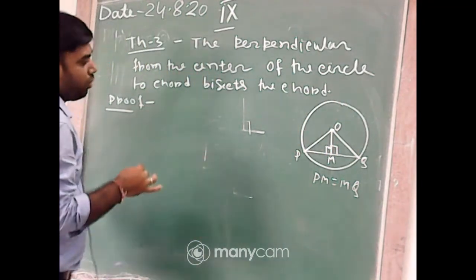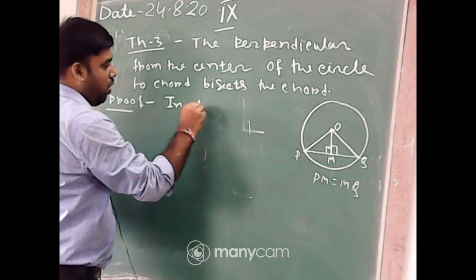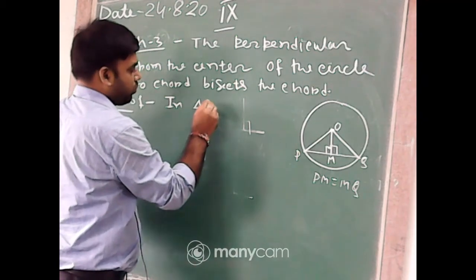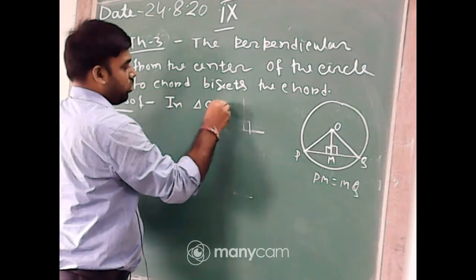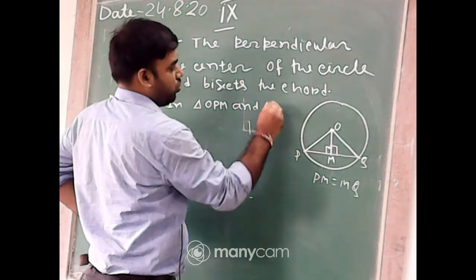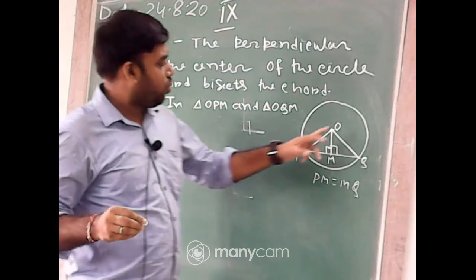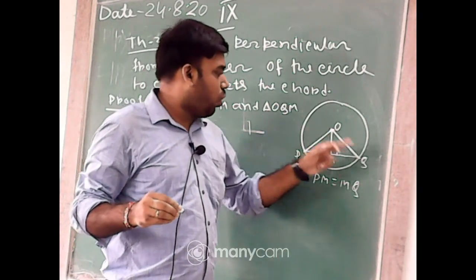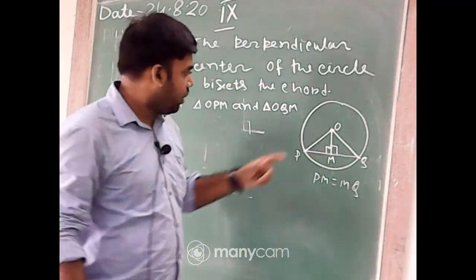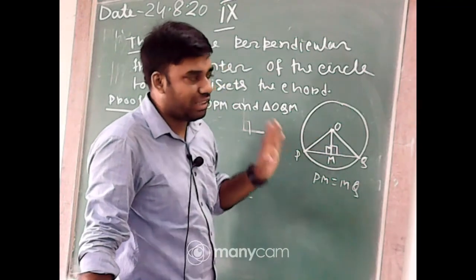Okay, now in triangles OPM and OQM, we consider two triangles.